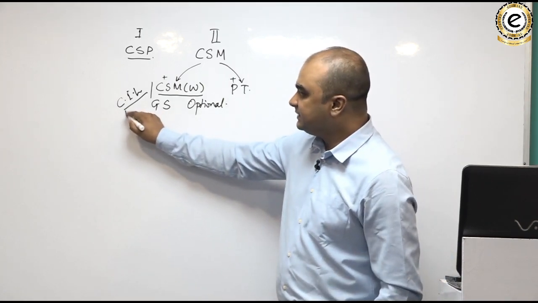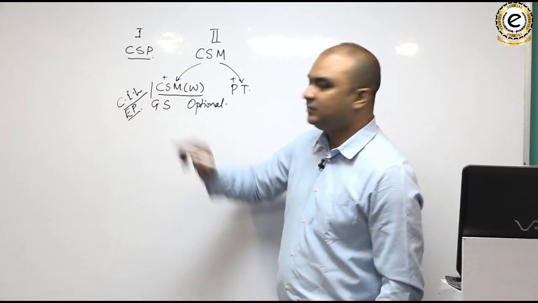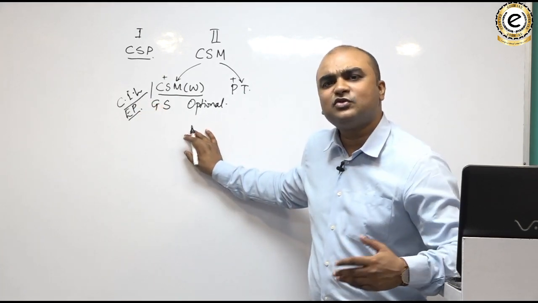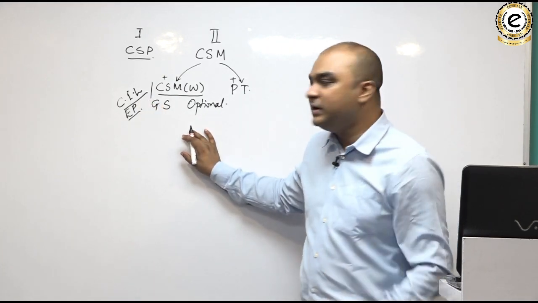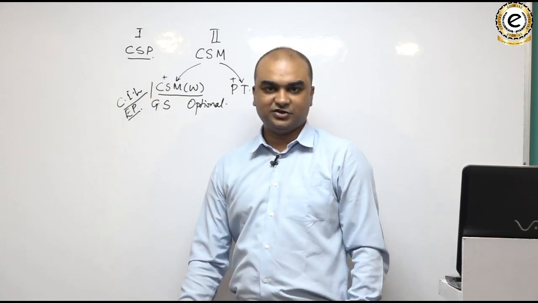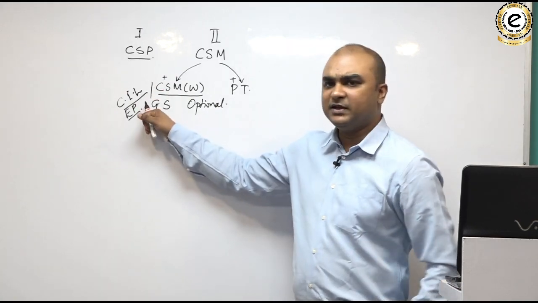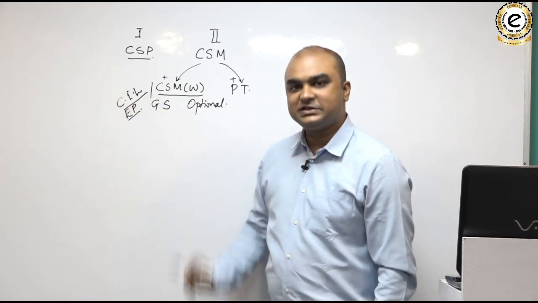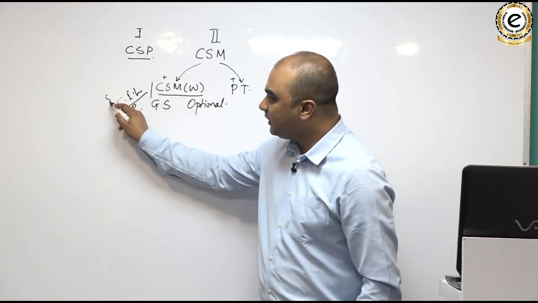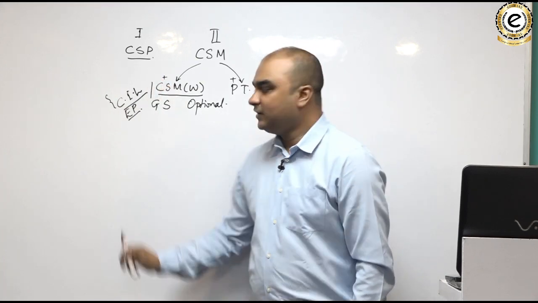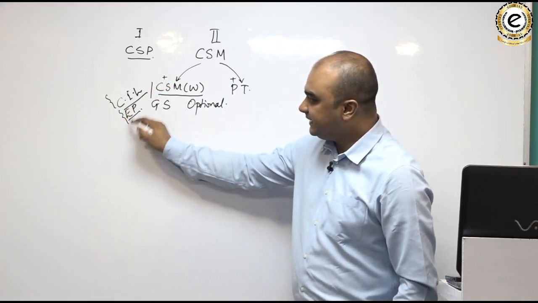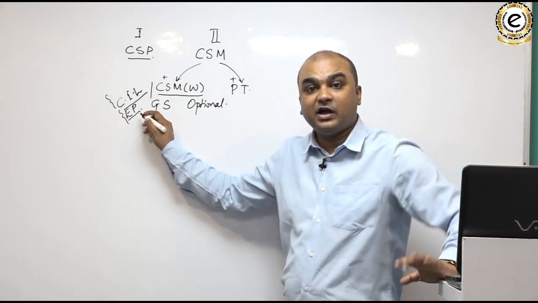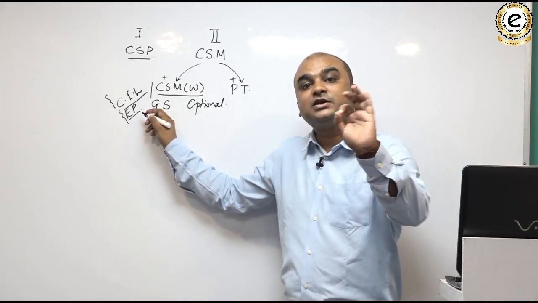Similarly, there is an English paper. Like the Indian language paper, it includes all the languages that are included in the 8th schedule of the Constitution, like Hindi, Bengali, Punjabi, everything. You have to choose one of those languages and just obtain qualifying marks in there. And similarly, there is a compulsory English paper. Again, this is a qualifying paper. You have to just get qualification marks.